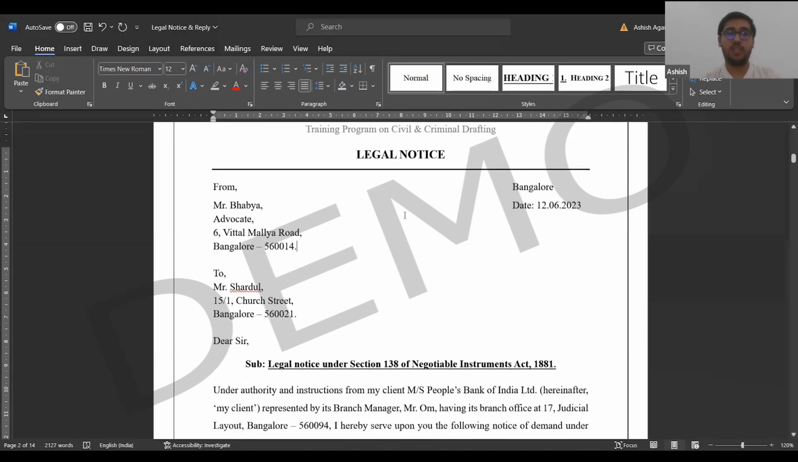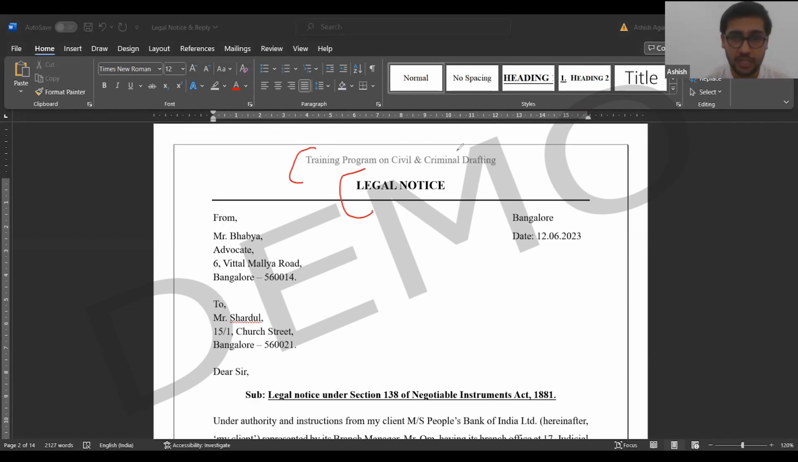Okay, legal notice. Ignore the top part. When you are drafting the legal notice, this part is completely ignorable. You don't have to write that. Everything below the line is where the notice actually starts. You don't have to write legal notice on the top. It will start from here.